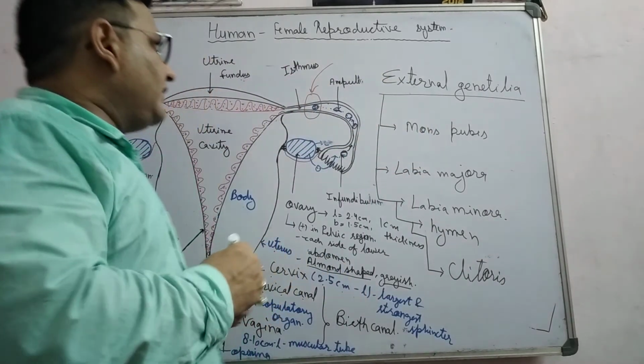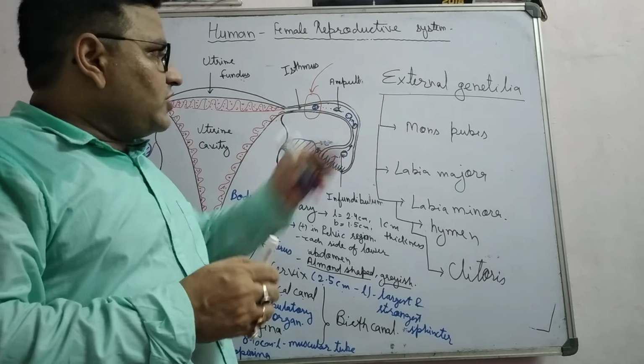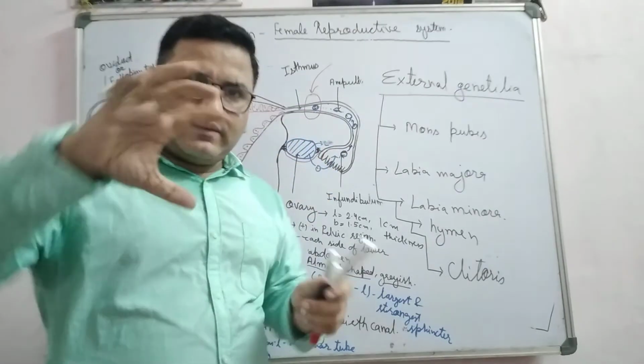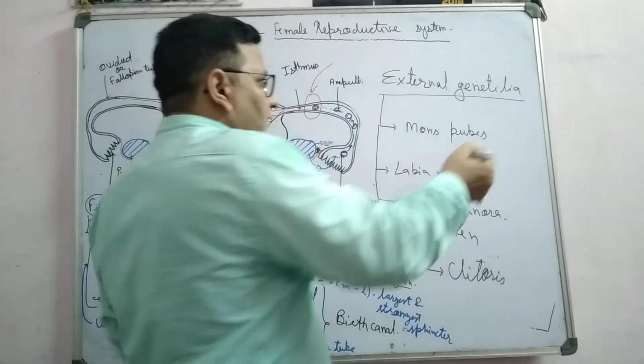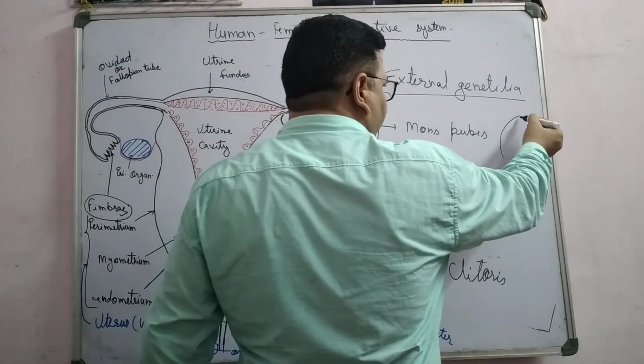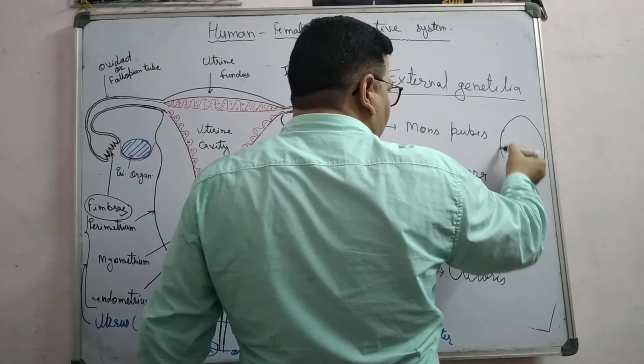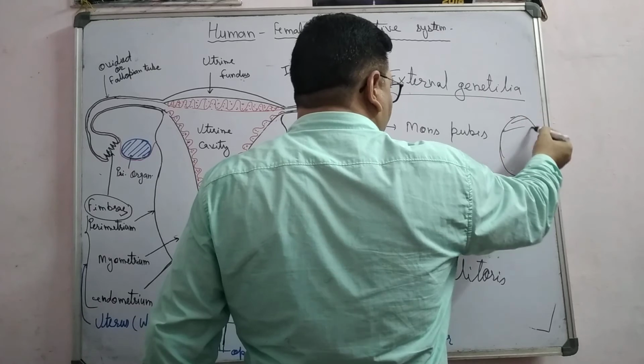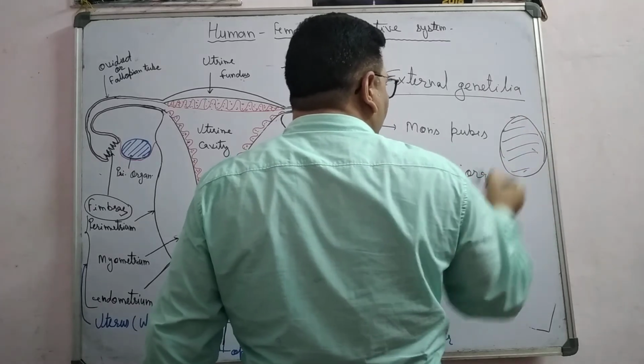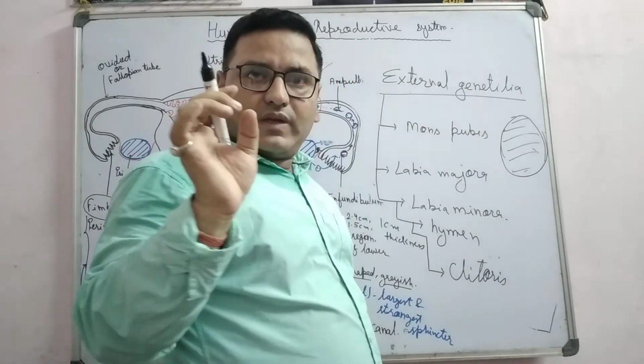So in the external genitalia, the mons pubis is a fatty muscular structure, fatty tissue, right, which has the pubic hair.